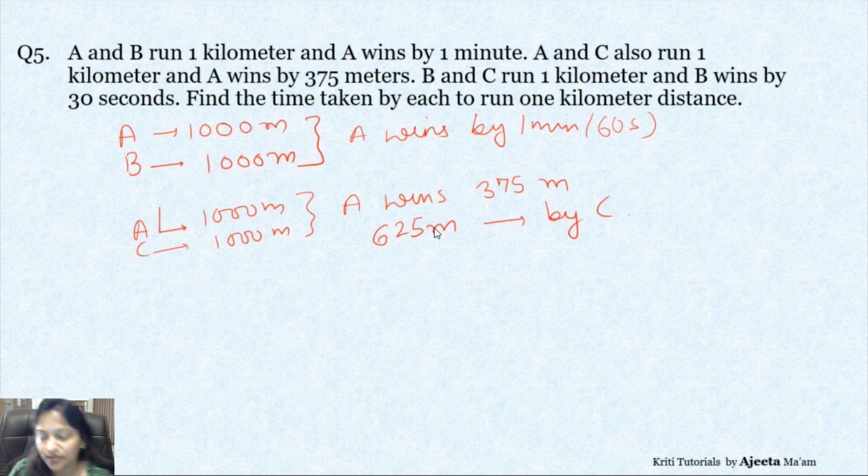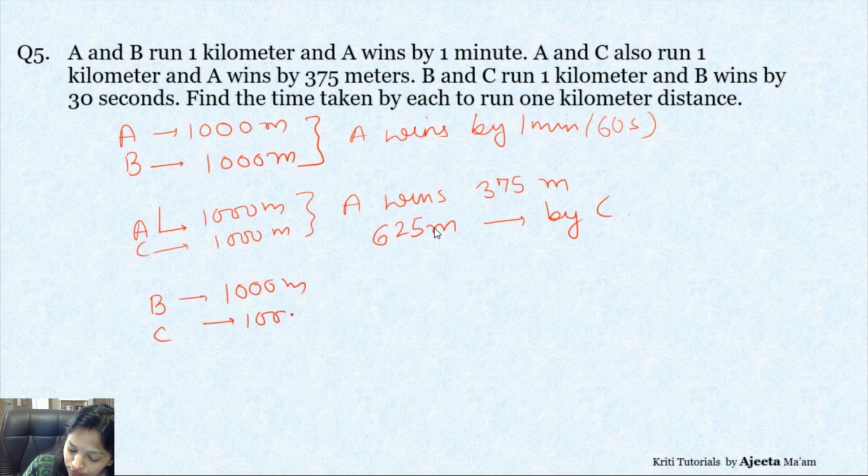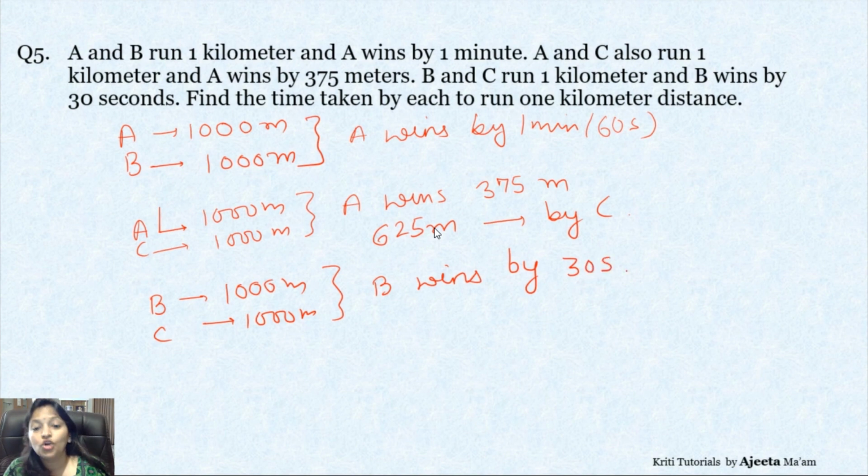Now let's do it for B and C. B runs, C runs. Both ran 1000 meters. B wins by 30 seconds. Now you have to simply find the relation to tell the time taken by all three to cover the distance. Now let's go with this.